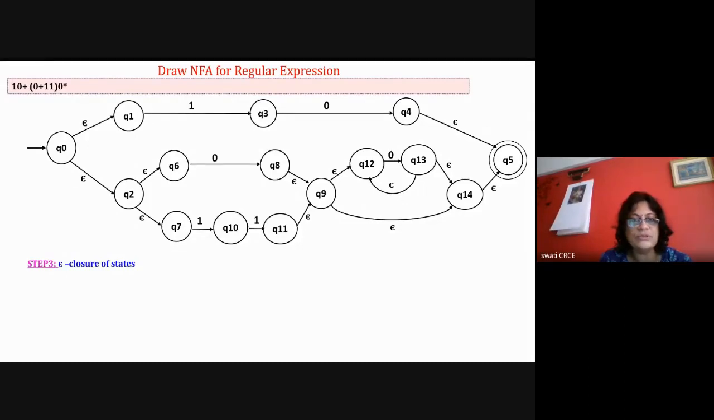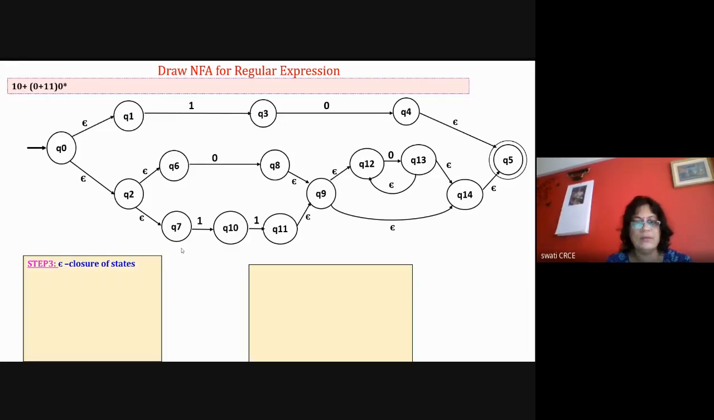Q1, Q2, Q6, Q7. And Q0 itself also, no? Q0, there are 5 states: Q0, Q1, Q2, Q6 and Q7. All 5. Okay, Q0, Q1, Q2, Q6, Q7. Now you tell me for Q1. Write down in the chat, Q1 epsilon closure. Only Q1. Q2 epsilon closure: Q2, Q6, Q7. Three states. Correct. Okay.